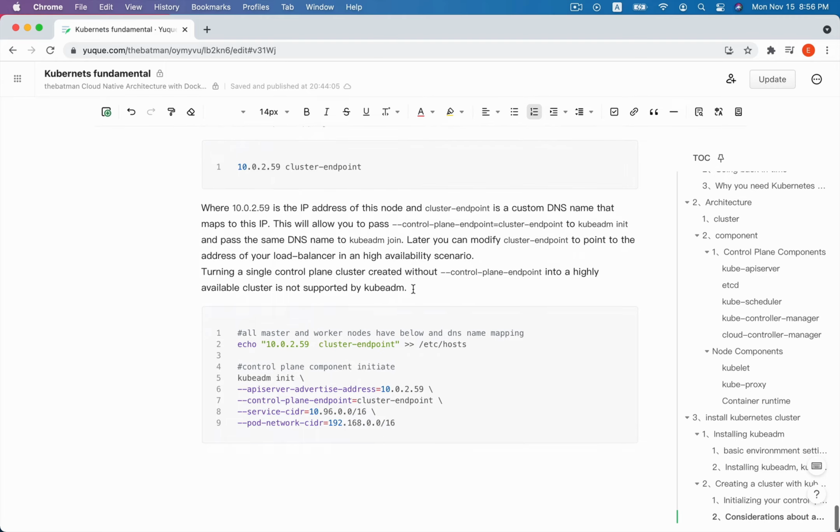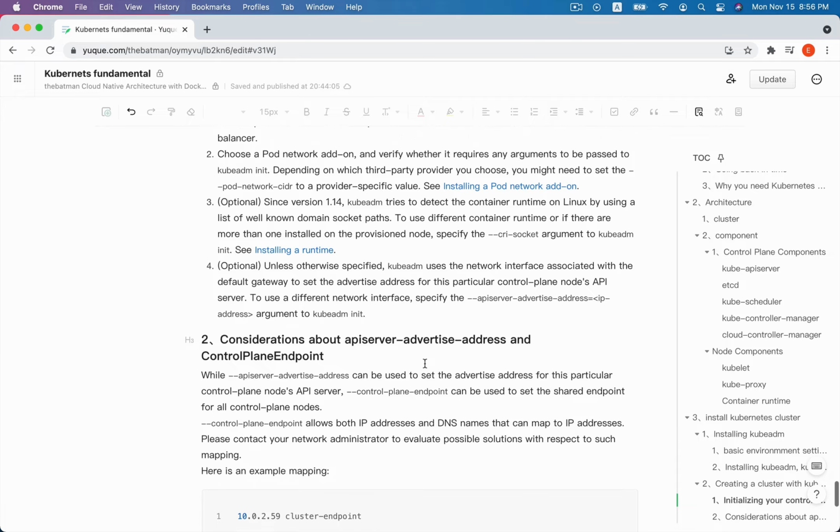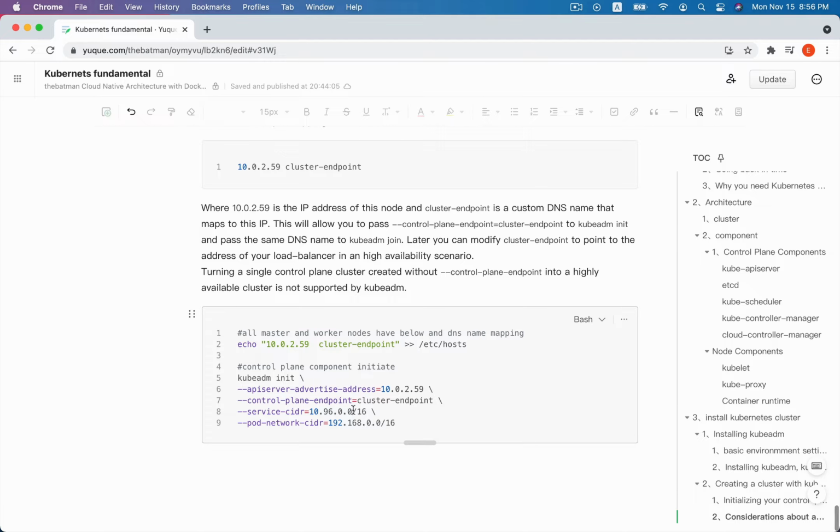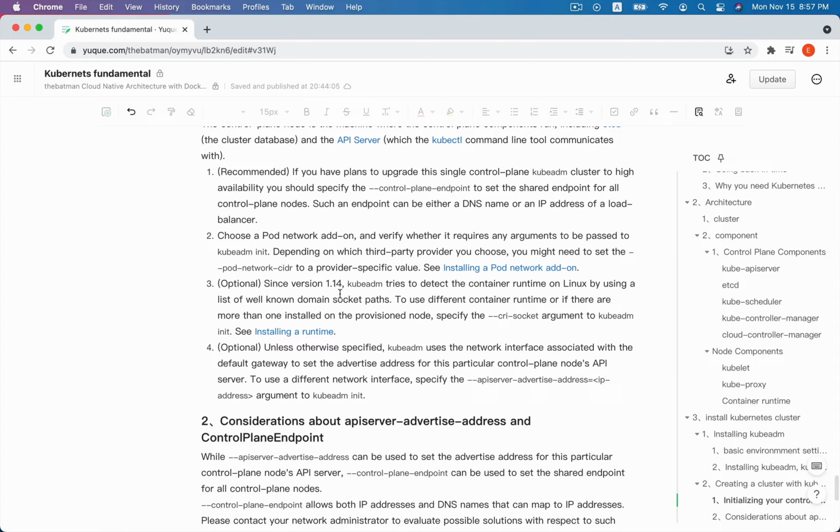Here we use the pod network CIDR equals 192.168.0.0/16. This is the cluster CIDR, and all the pod network IP addresses will be allocated in this pod network CIDR. And the fourth thing we need to pay attention to.